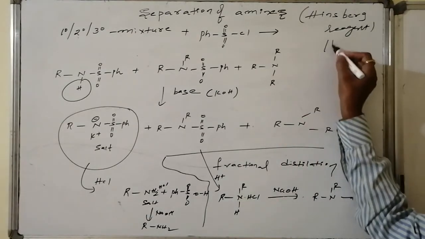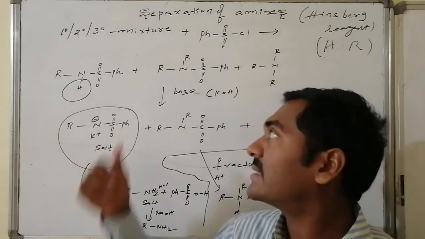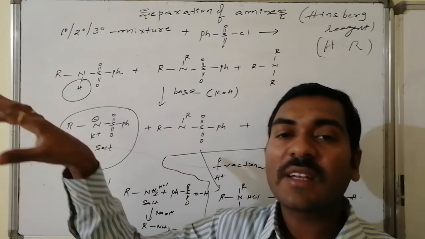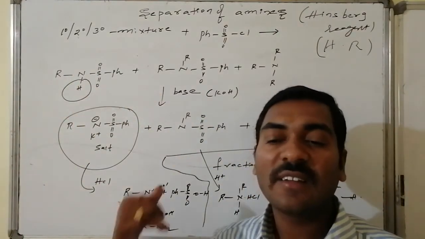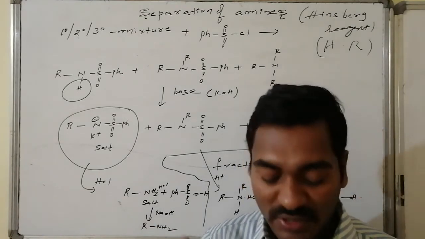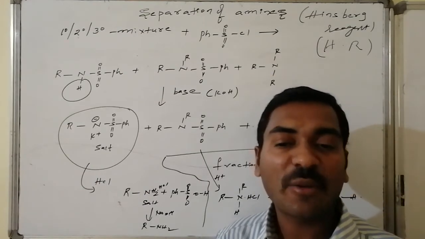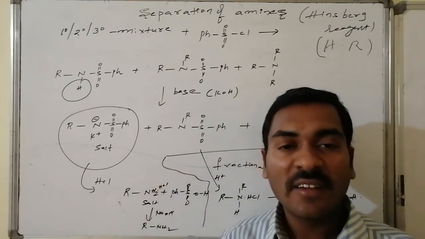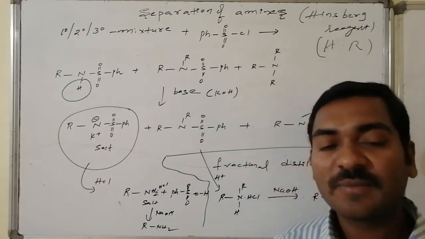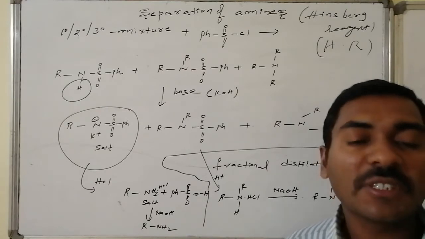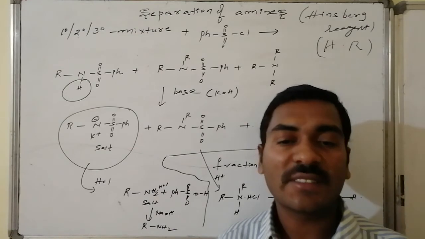reagent is generally represented by HR. H stands for Hinsberg, R stands for reagent. That reagent is phenyl sulfonyl chloride. Phenyl sulfonyl chloride as well as the amine combine with elimination of HCl and recombine with one another. That is possible in case of hydrogen-associated amines, that is primary amine as well as secondary amine. Thus unreacted tertiary, reacted primary and secondary are converted, one of them into the salt and separated, followed by hydrolysis, and the salt which is formed, on basification, is converted to the corresponding amine.